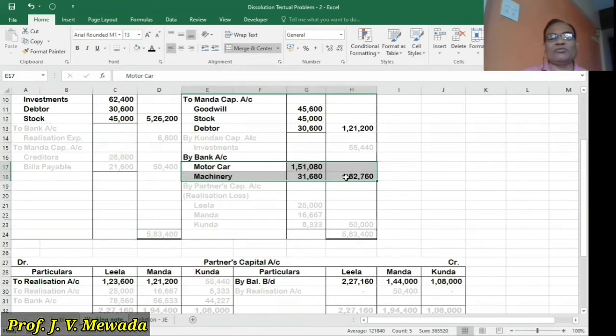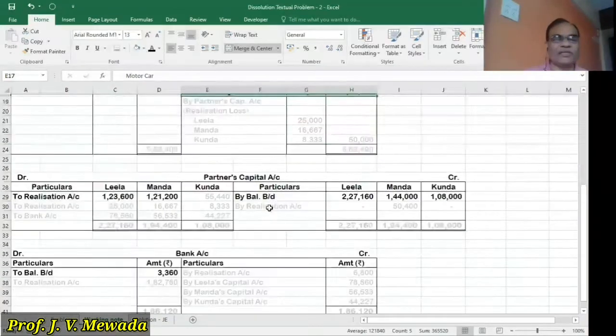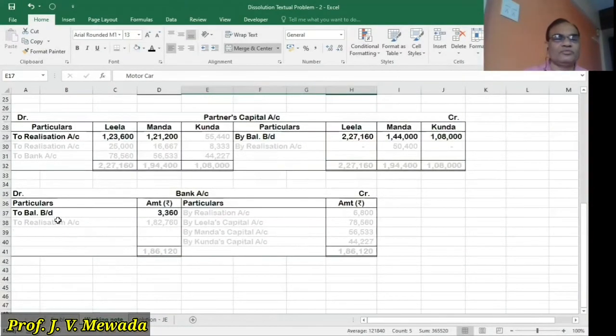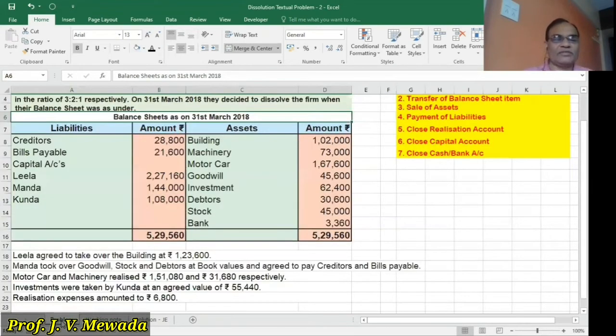So by bank account, we'll write 1,82,760. And the second effect we'll give in the bank account, to realization account 1,82,760. So we have completed both the effects.